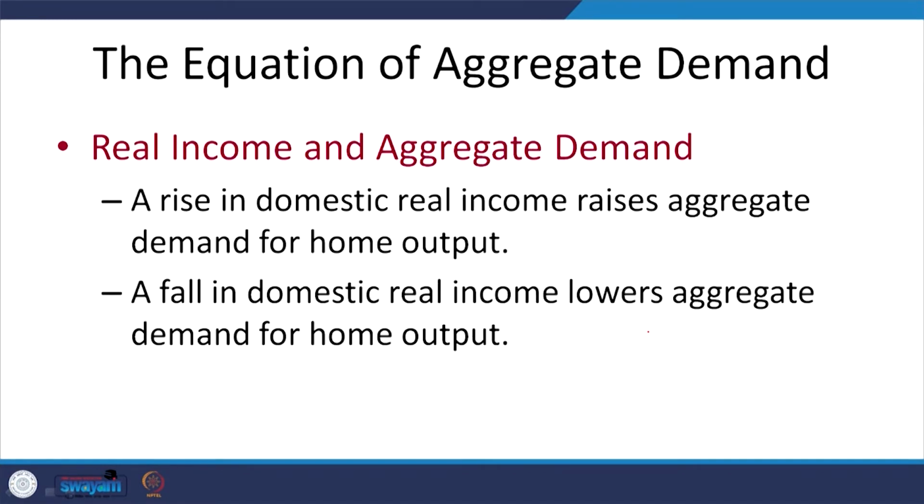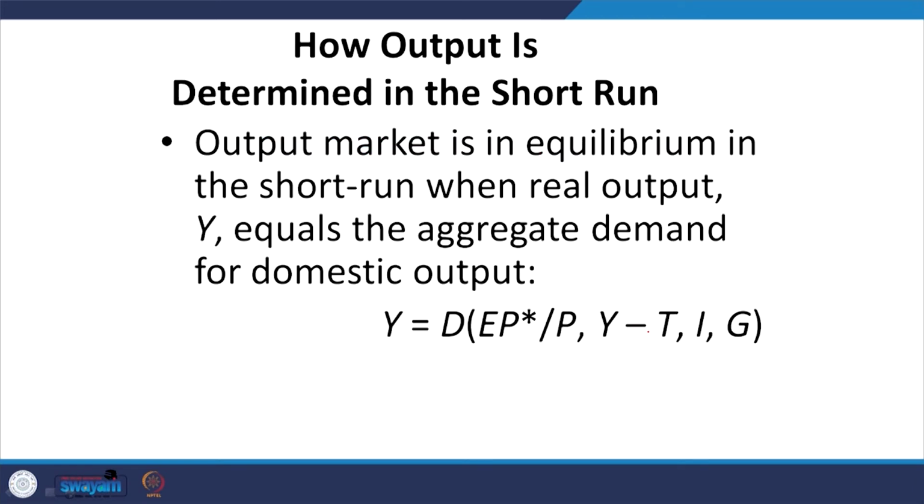All right. Now, coming to the equation of aggregate demand through real income and aggregate demand. A rise in domestic real income raises aggregate demand for home output. A fall in the domestic real income lowers aggregate demand for home output. Okay. And accordingly, it has implications for the change in the current account. All right. So, then how is output determined in the short run?